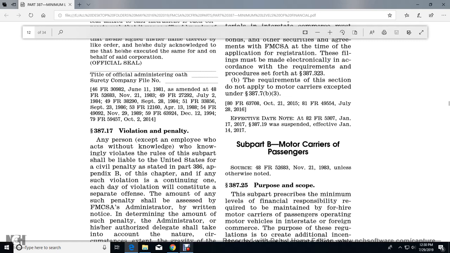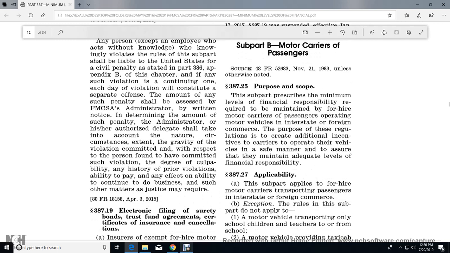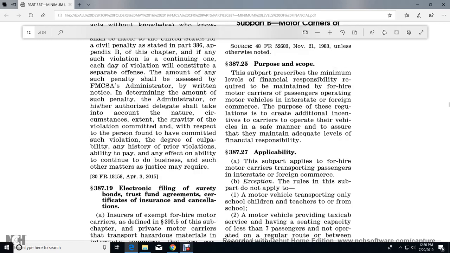Alright, Part 387, Subpart B: Motor Carriers of Passengers, purpose and scope. The subpart describes the minimum level of financial responsibility required to be maintained by for-hire motor carriers transporting passengers in interstate or foreign commerce. The purpose of these regulations is to create additional incentive for the carrier and the operator of the vehicle to operate safely and ensure they maintain an adequate level of financial responsibility.